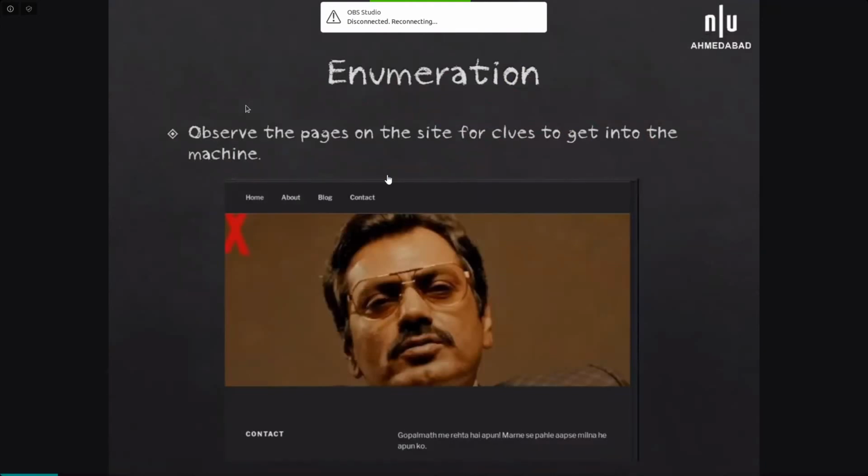Observing the pages on the site, you get clues to get into the machine. When you go to the contact page, you will get the message "I live in Gopal Math, I want to meet you before I die." So you get the idea that you have to go to the Gopal Math.